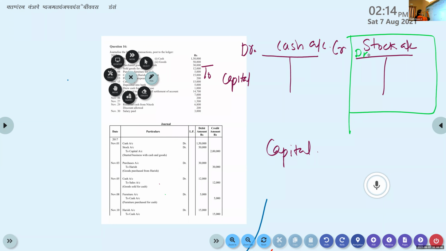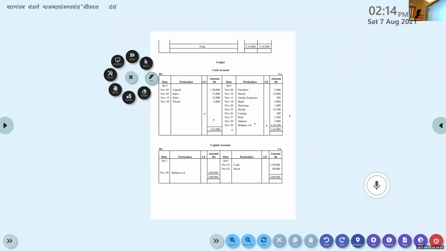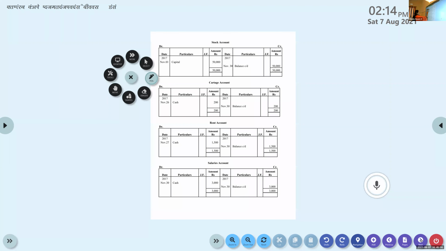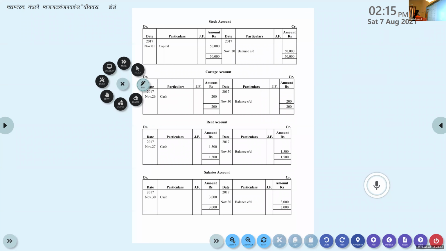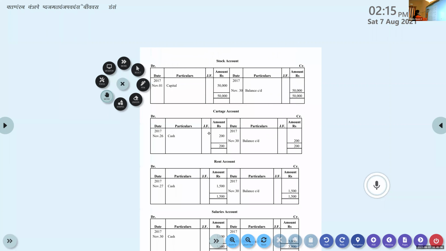On the debit side, we write to capital. I'll show you the proper stock account. Look at the stock account on top. Stock account, date is written, number 1, to capital, 50,000. Amount is 50,000. There is nothing else to be written in stock account.